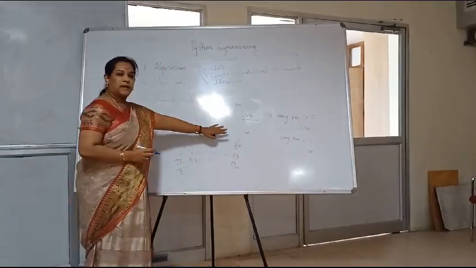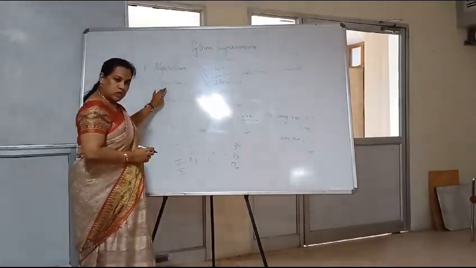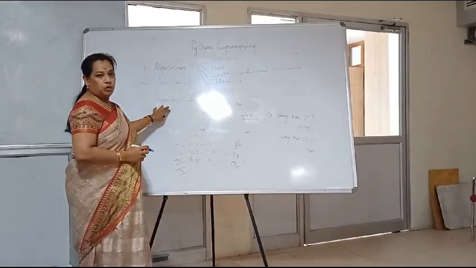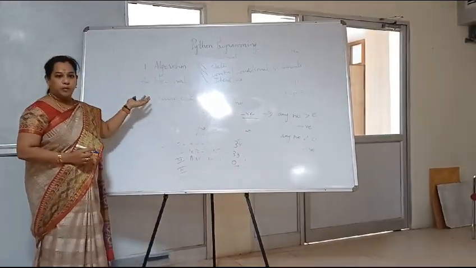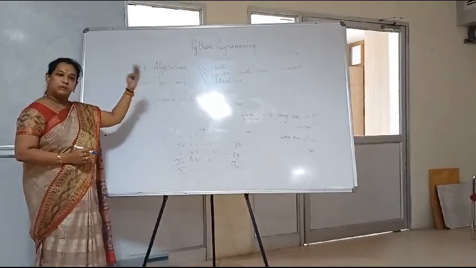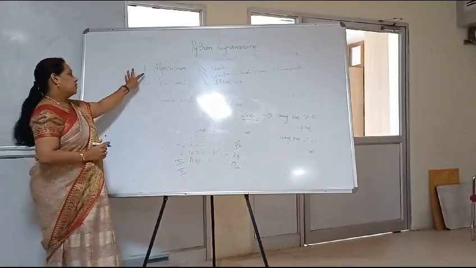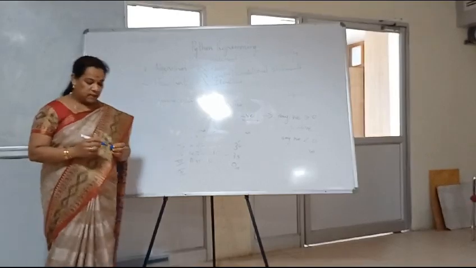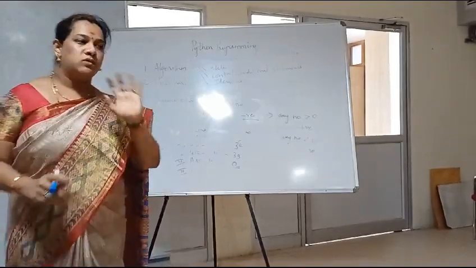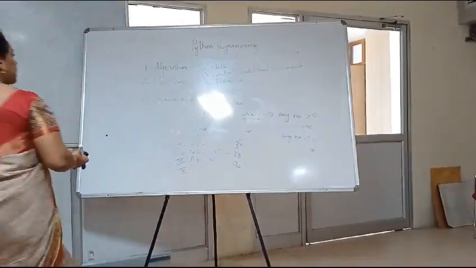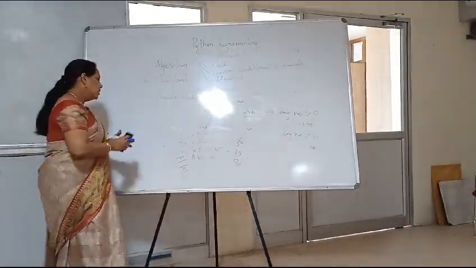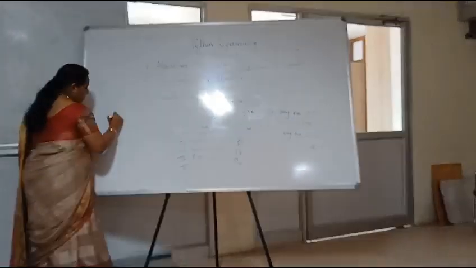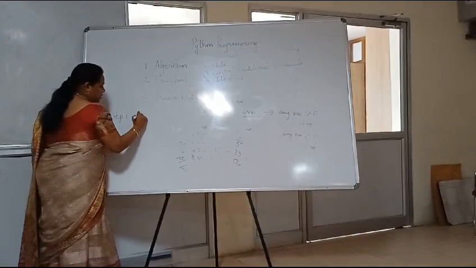So we need to write an algorithm, draw a flowchart, and write a pseudocode for it. Once you are clear with all these three steps, we can move to the programming part, like how to implement that program in Python. First, what will be the step that you need to write in an algorithm? First thing, you need to start the program. By understanding this logic, you start the program. So the first simple thing is step 1: start the program.